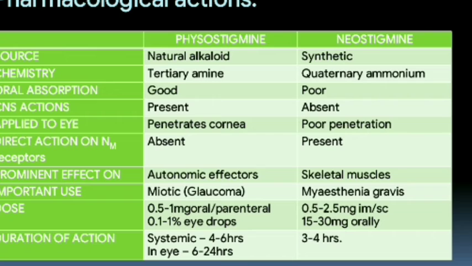The dose of neostigmine is 0.5 to 2.5 mg through IM or SC, that is intramuscular or subcutaneous injection, and 15 to 30 mg orally. As oral absorption of neostigmine is very poor, the oral dosage is higher. The duration of action of physostigmine is 4 to 6 hours systemic, and in the eyes 6 to 24 hours, while neostigmine acts for 3 to 4 hours.